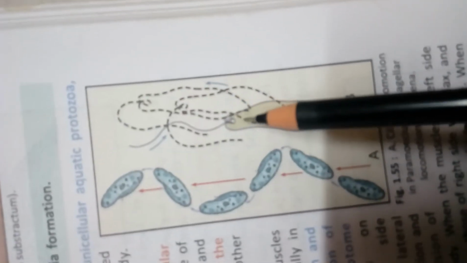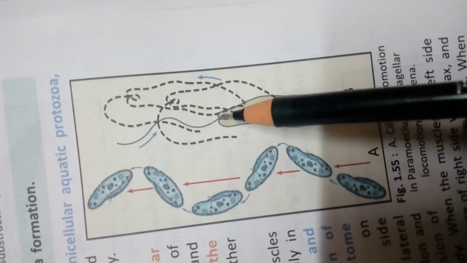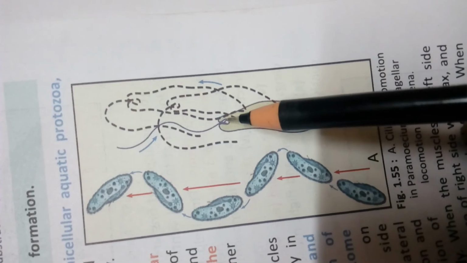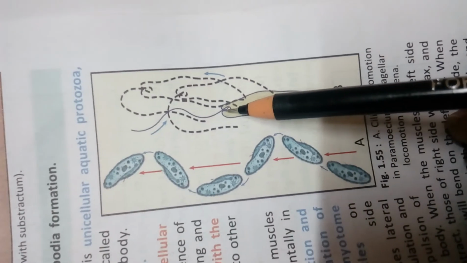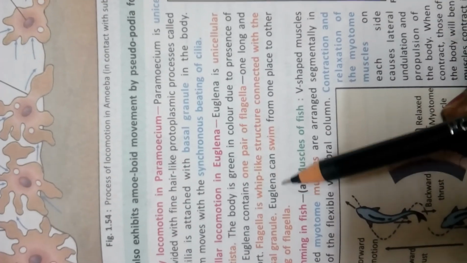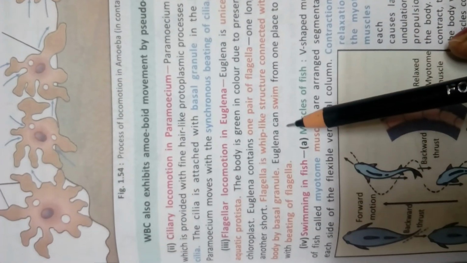In the picture you can see the round structure, which is called the basal body, to which the flagella or the cilia are attached. Euglena is an aquatic protist, so it swims from one place to another with the help of this flagella.